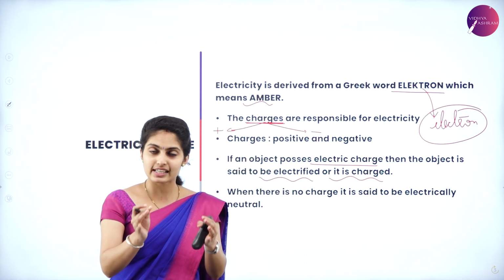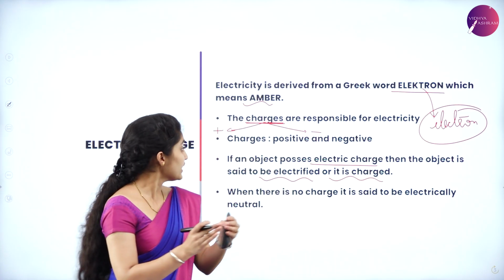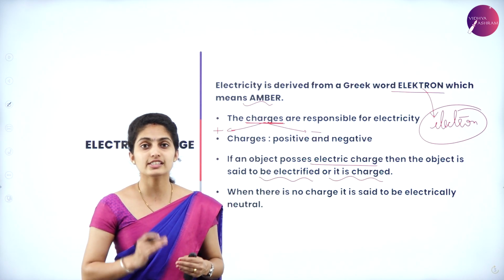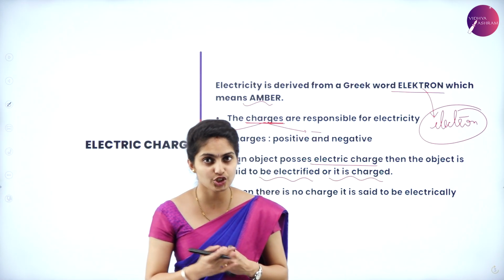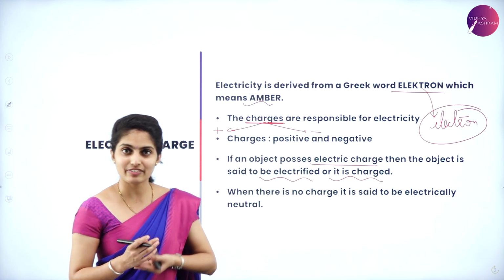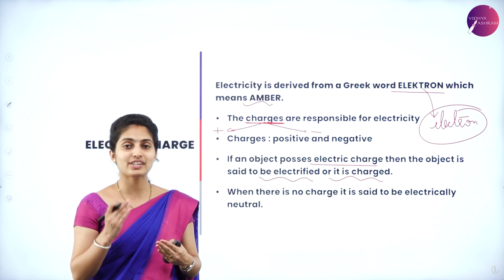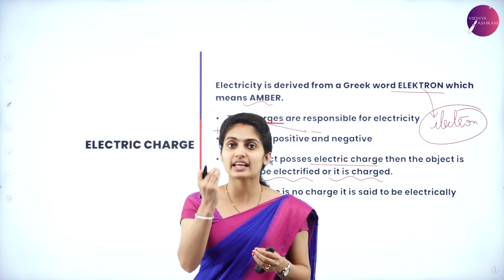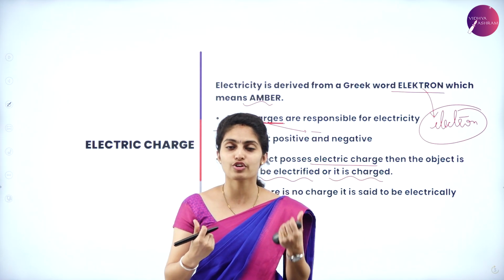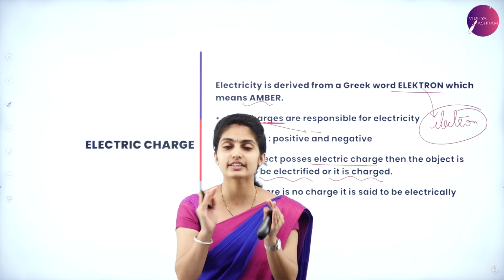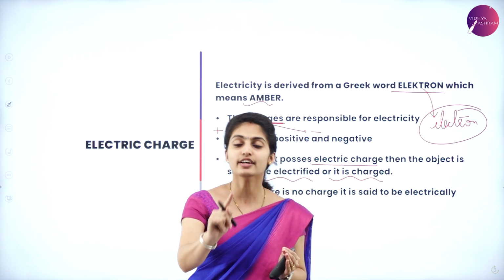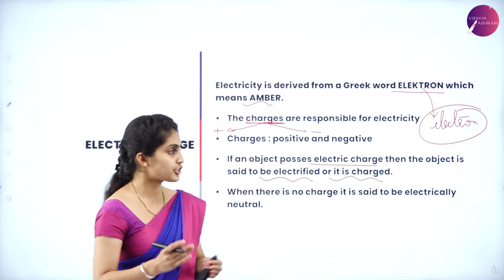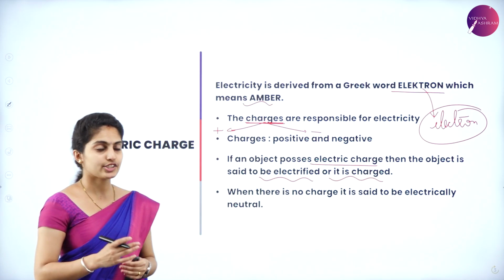So you can just say that the silk cloth is electrified, or else the silk cloth is said to be charged. Same thing goes with your TV screens or winter clothes, or whatever example I had taken in the previous slide. The same thing also, if it carries a charge, either positive or negative, then it can be called electrified, or else it is charged.